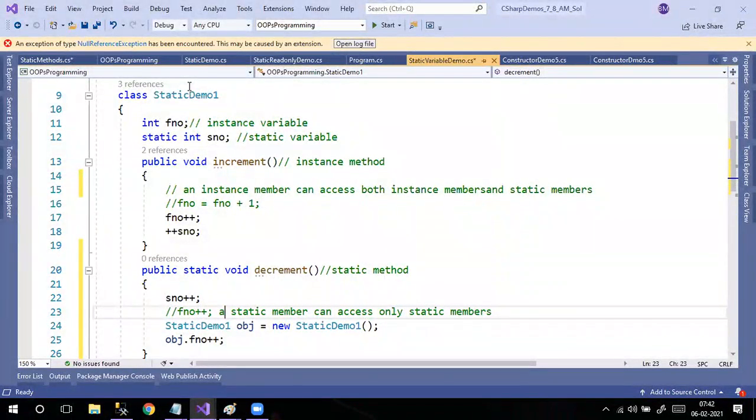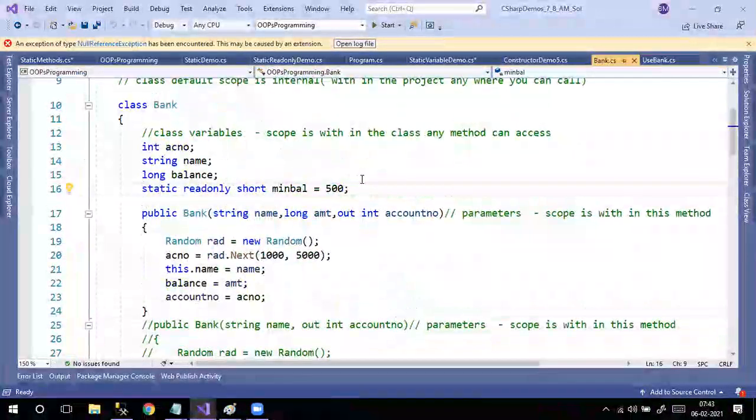Now let's go to one real-time example where static is going to be used. One example I already told in the bank, where we are going to use variables like minimum balance. Always you have to make that static, static read only, or like this.